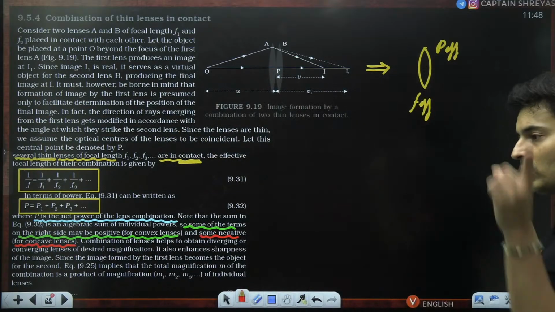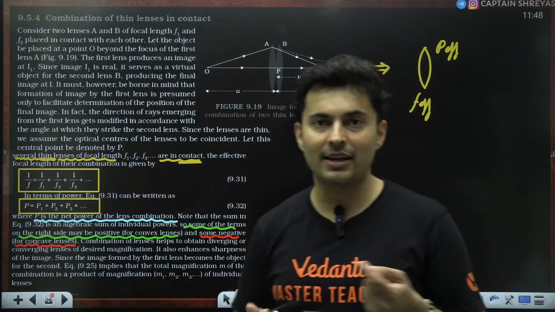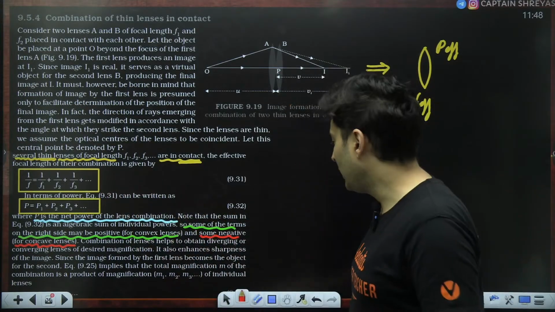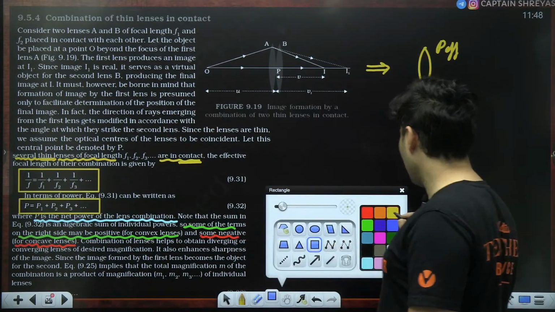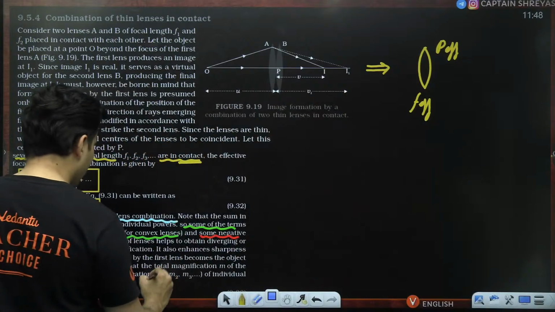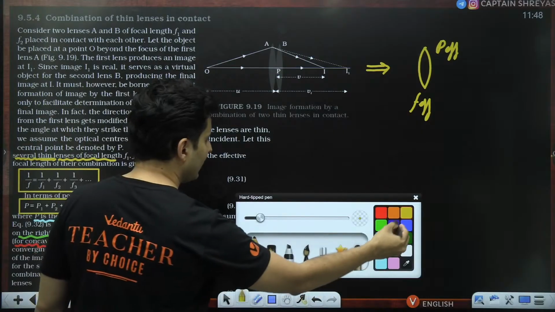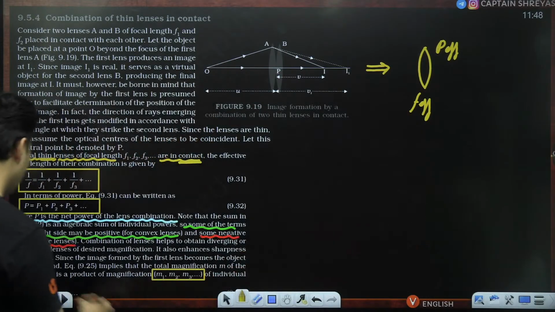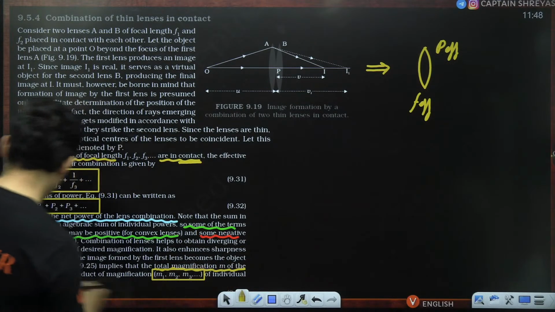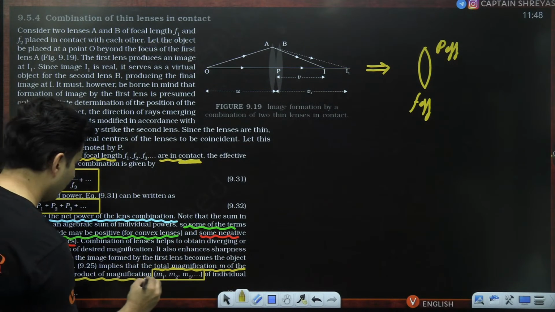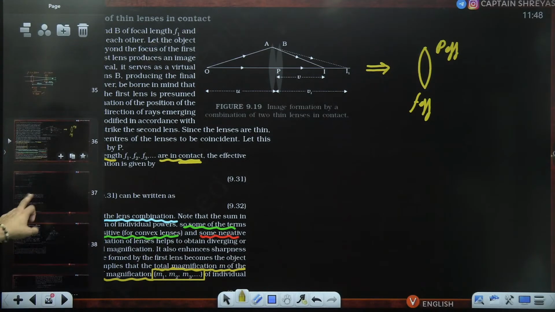Also the last thing, the net magnification, because each lens will try to magnify, may try to zoom it in. So the net magnification is given by the product of all the magnifications, m1 into m2 into m3 into m4, like that. So that is how you get the net magnification. The total magnification m of the combination is a product of all the magnifications of individual lenses. That is something which you should keep in mind.